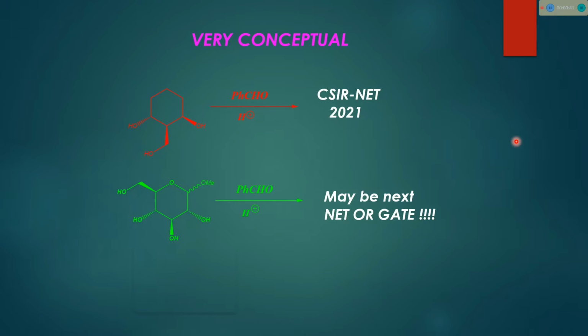After discussing that reaction, we will discuss a question that was recently asked in the CSIR NET 2021 exam. In that question, the same concept will be applied. First we will discuss the concept of that reaction, then we will see the question that was asked recently in the 2021 NET exam. Now we will see the actual reactions and concepts. Let's start.